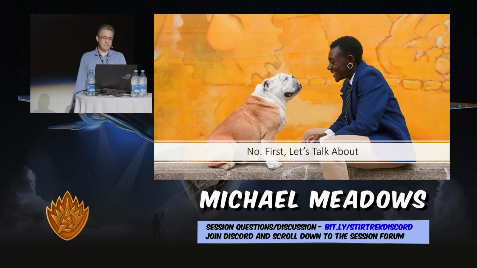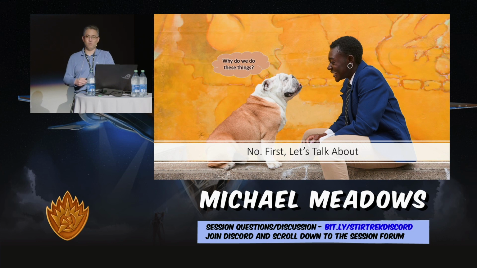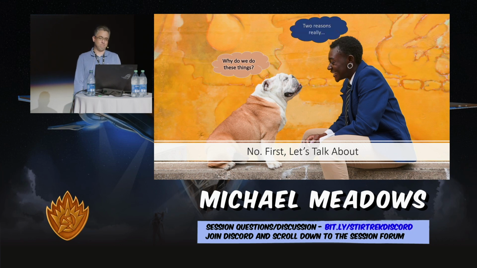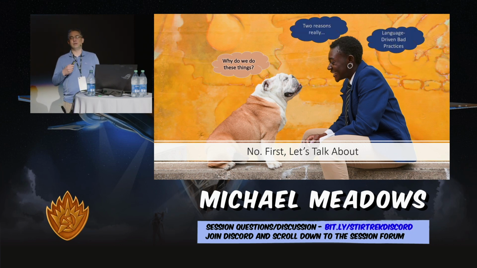All right, so the deadly, oh, no, not yet. First, we have to talk about why we do these things. If I'm saying you're not a bad developer, why do we do these bad things? There are really 2 reasons. First is what I call language-driven bad practices. And by language, I mean really language, framework, SDK. The environment that you're working in, the thing that makes you productive in building code, also nudges you in certain directions.